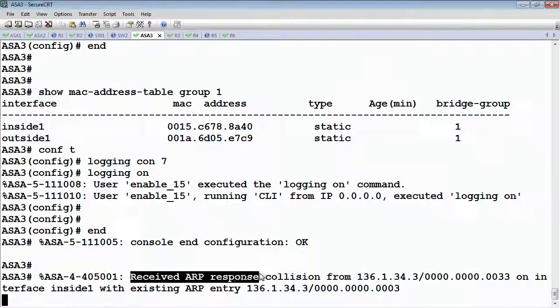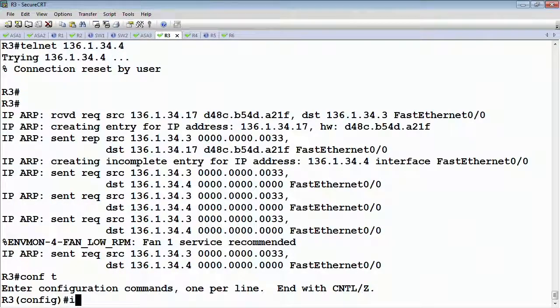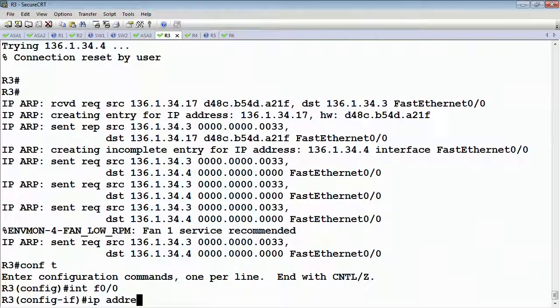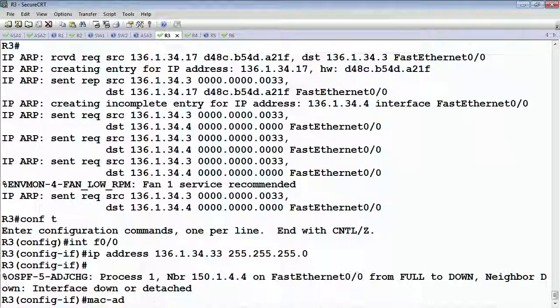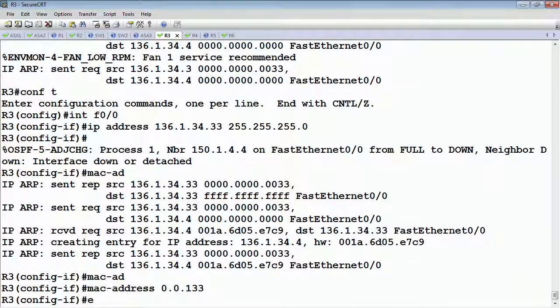Says it received an ARP response collision. Let's do this. Let's try changing its IP address too then. IP address 136.1.34.33 with MAC address 0033.